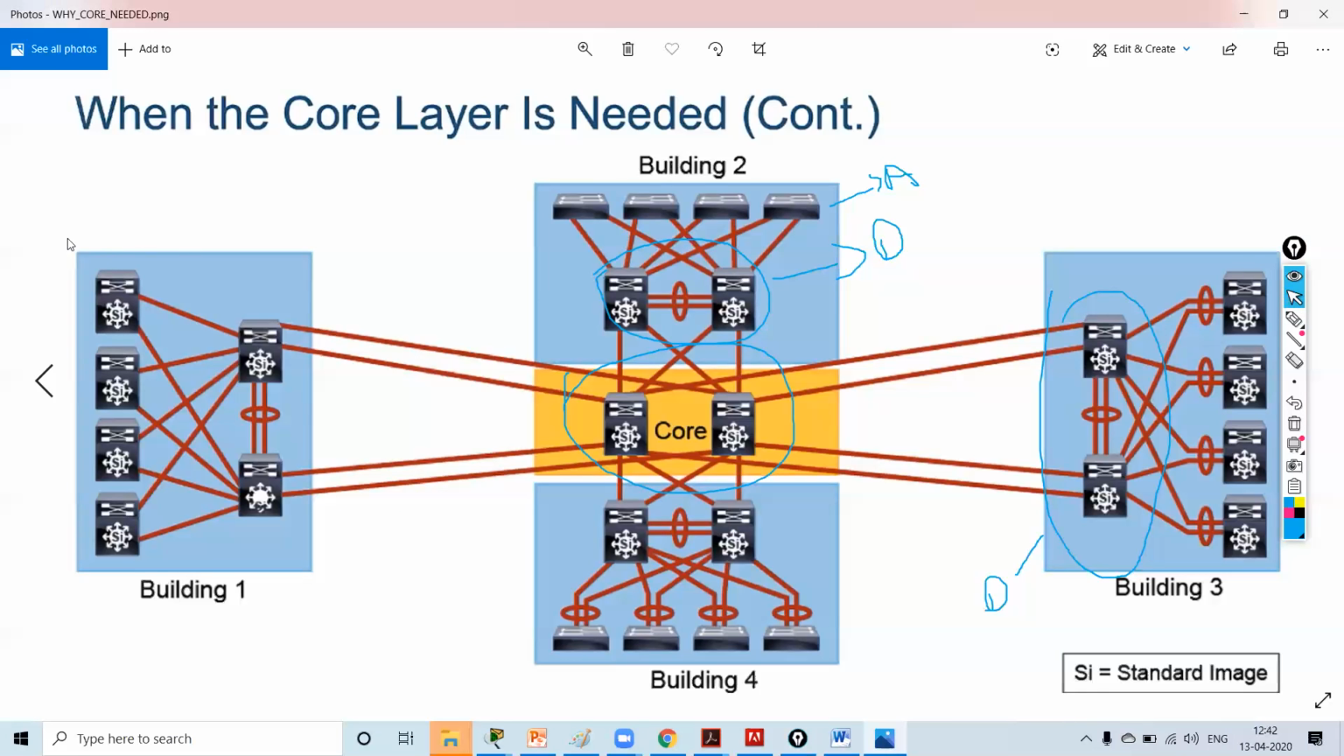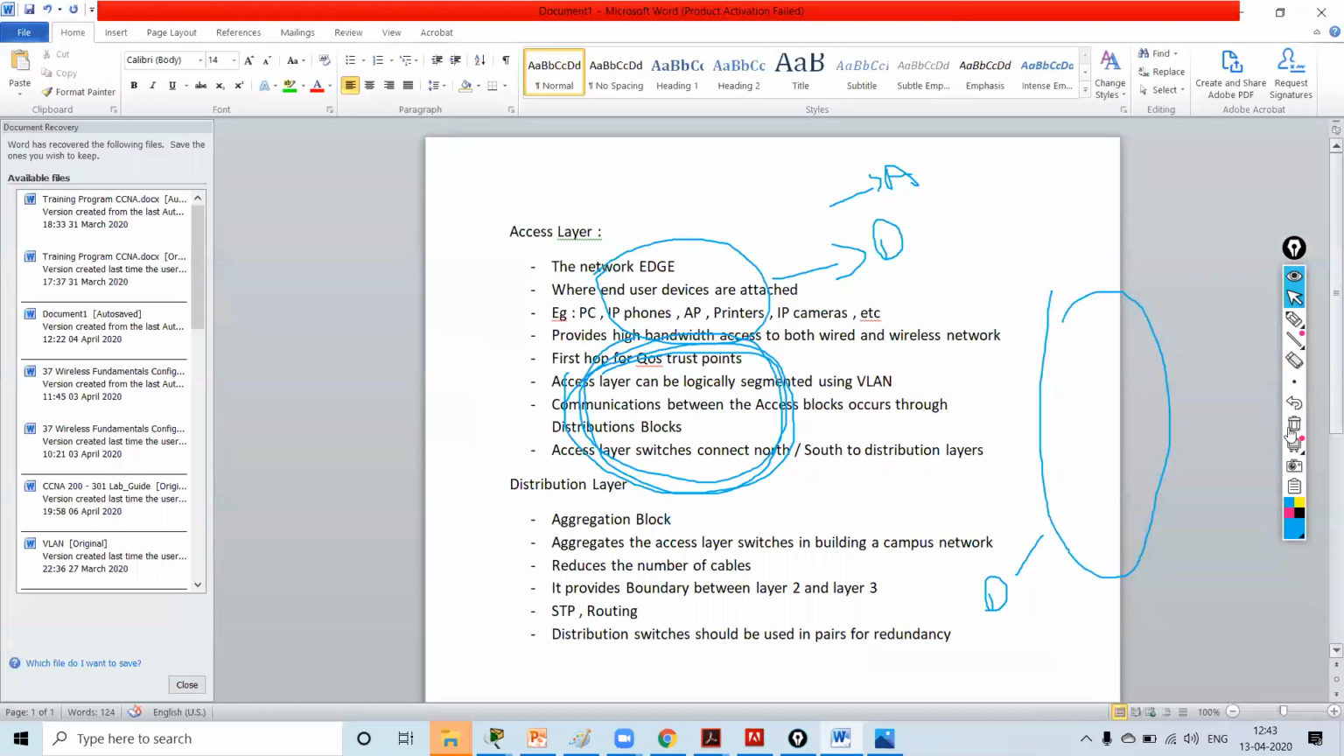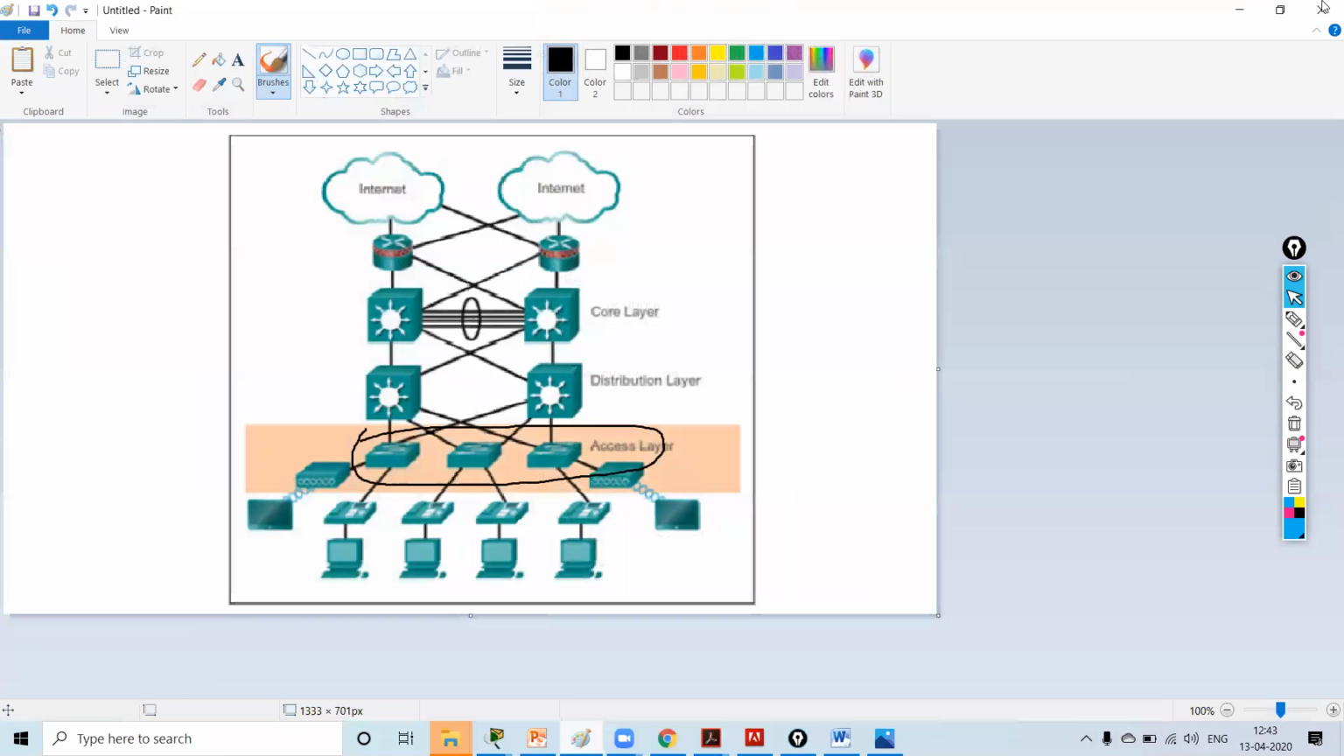Each block is one building, suppose. This is my another building. I have 4 buildings. I have to interconnect these 4 buildings and form a single network. So I have created 4 switches, and all the distribution layer switches are connected to the core switches for redundancy. Understood? Any doubt? No, sir.